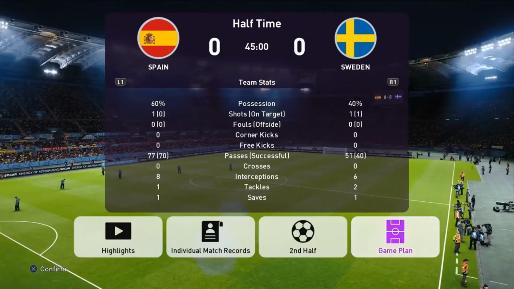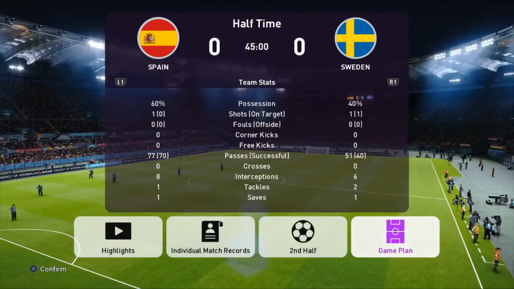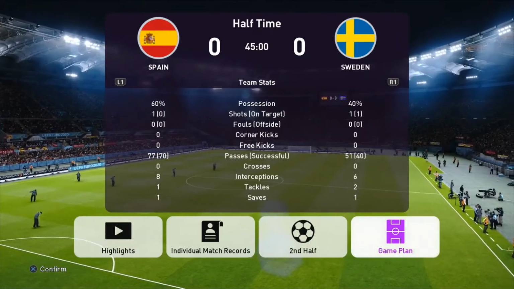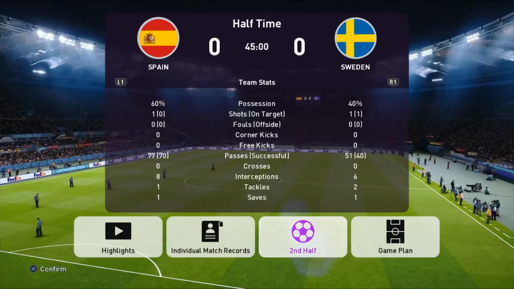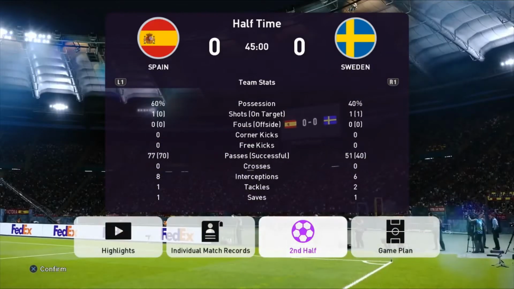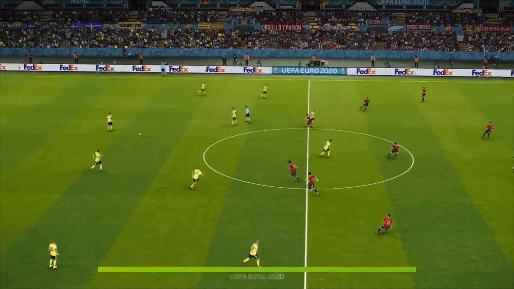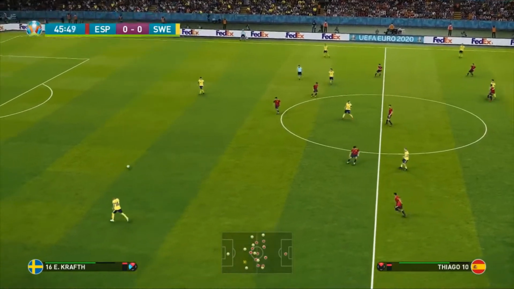Can we potentially see whether Chris can get back into this game? He says they're going to need to up it in the second half. But there's no changes so far. I haven't had any information on any changes. We'll find out what happens as we go into the second half. The Swedish manager is saying that he hopes Berg is going to score a belter. Well, we'll find out and see if Berg can score a belter in this second half.